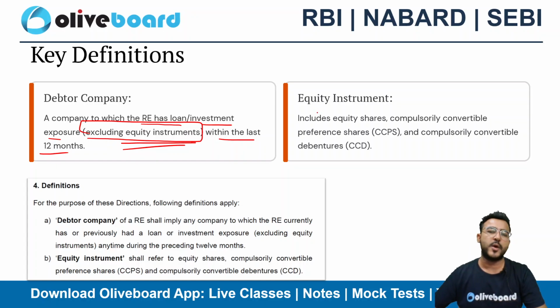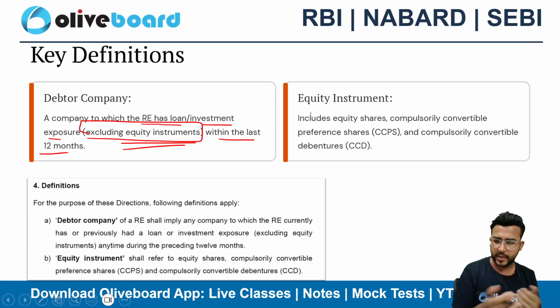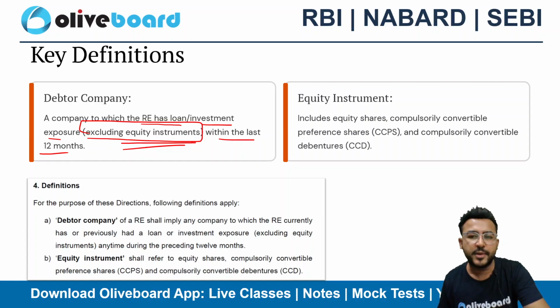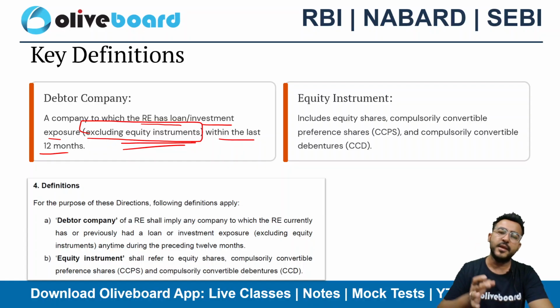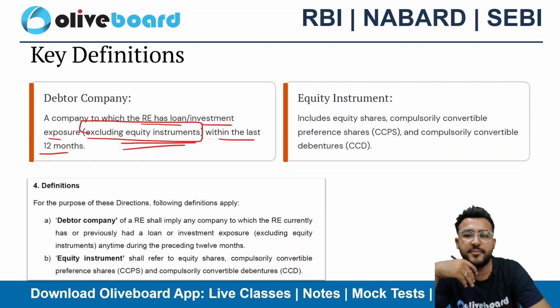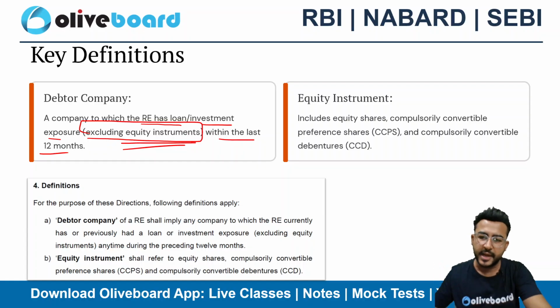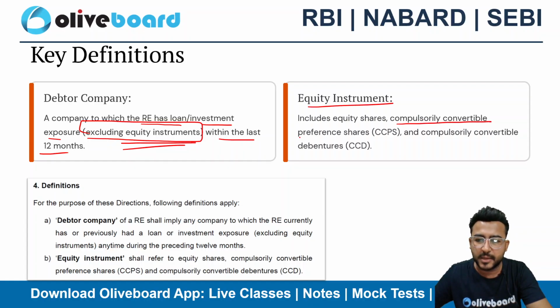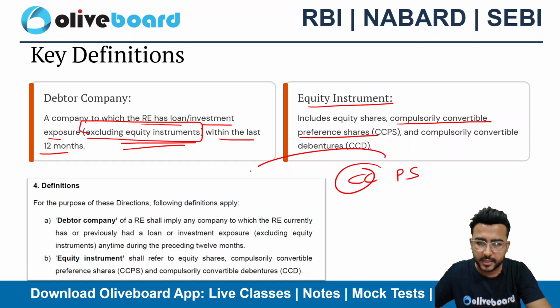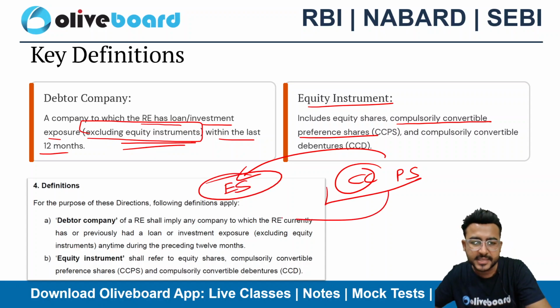Now for those who are not aware of what equity shares or equity instrument is all about, equity is nothing but the ownership capital. If you are holding 20% in my company, that means you have 20% part of my company, you are the owner, right? That's the ownership capital. And equity instrument includes compulsorily convertible preference shares. If there are preference shares that are compulsorily convertible someday into equity shares, we will be treating them at par as equity only.